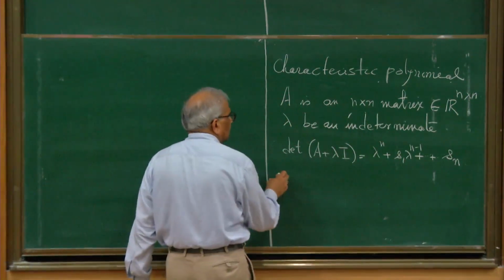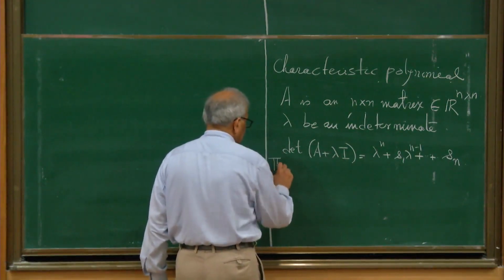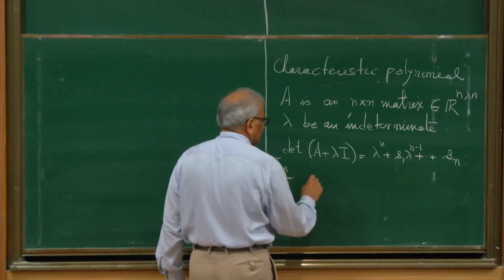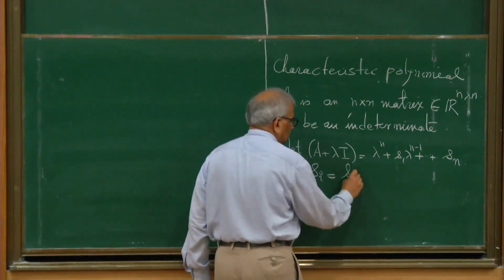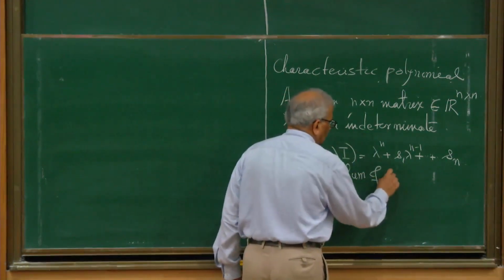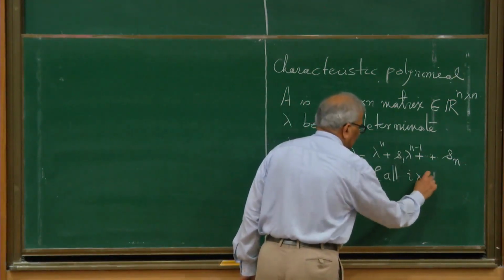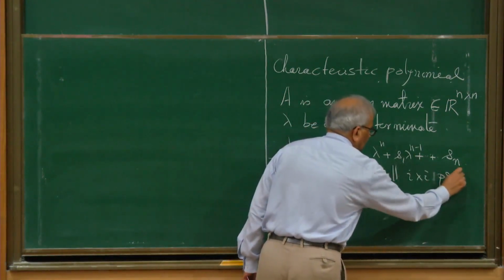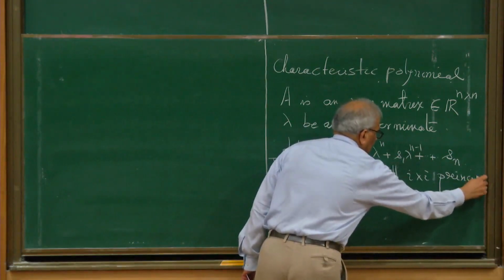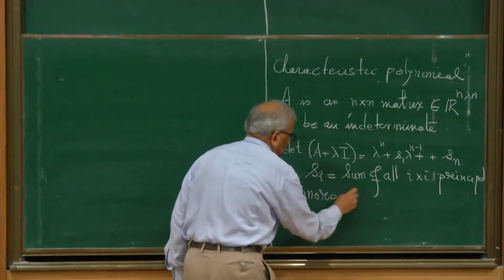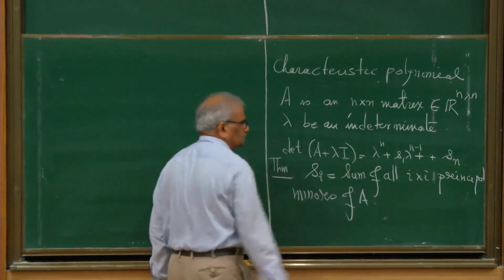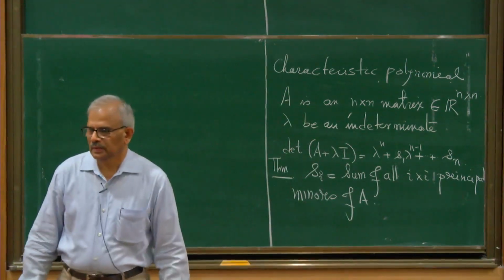Then this is the result, that Si is the sum of all i by i principal minors of A. Is that clear?